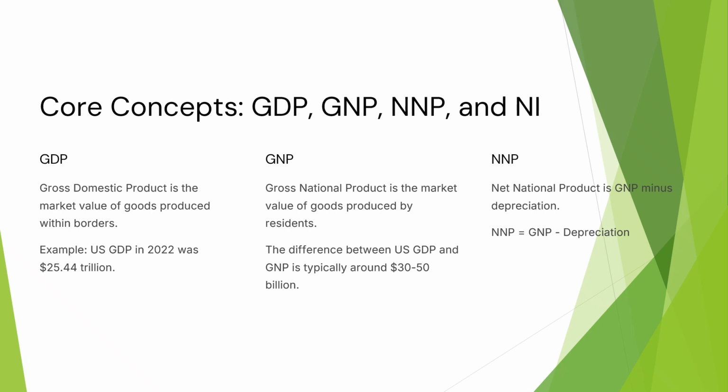Next, NNP. Net National Product is GNP minus depreciation. Here depreciation or user cost, charges for renewal and repairs must be subtracted from the GNP to obtain NNP at market prices.